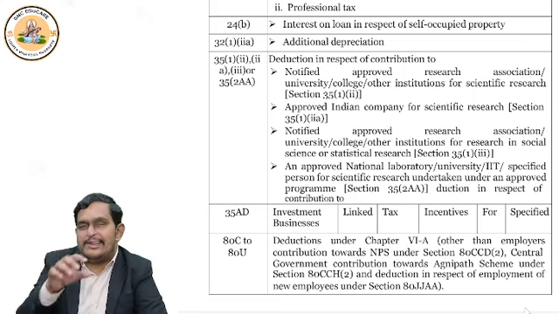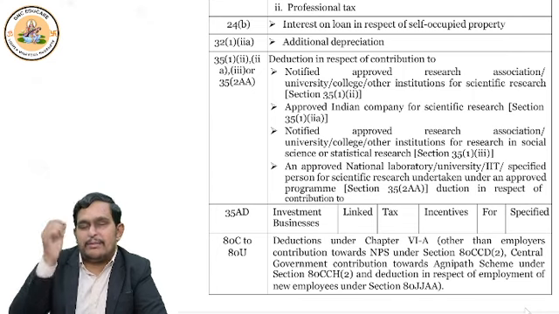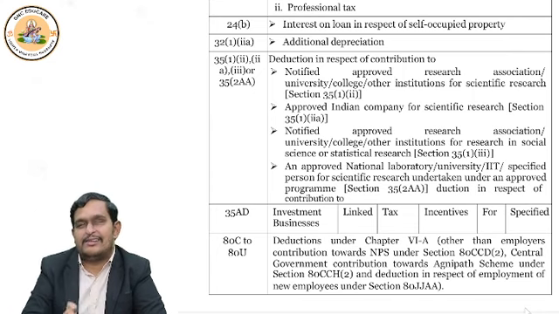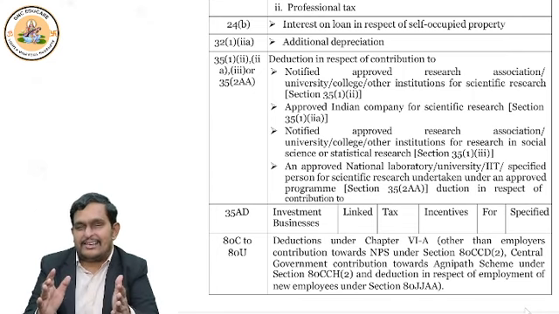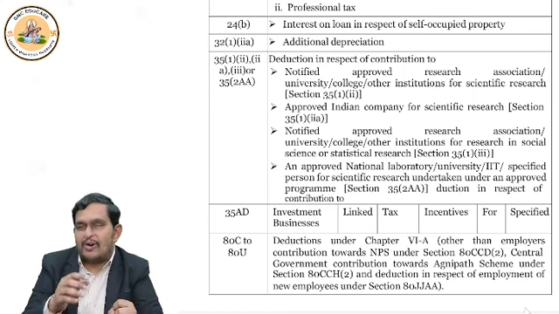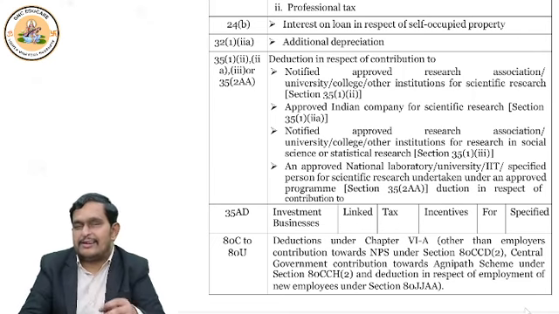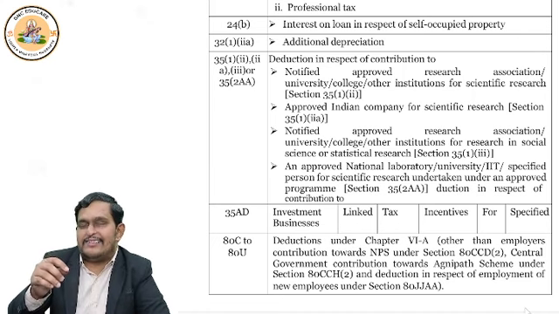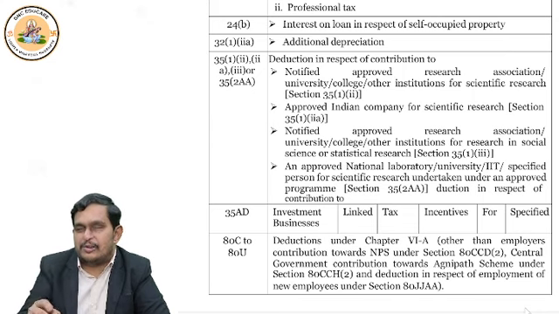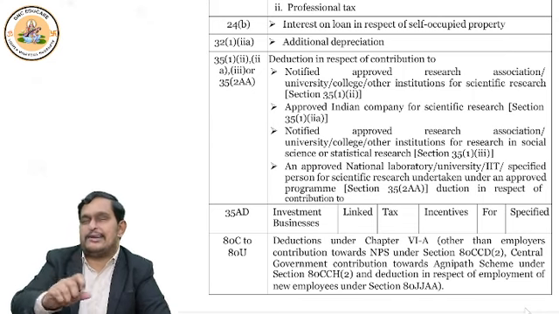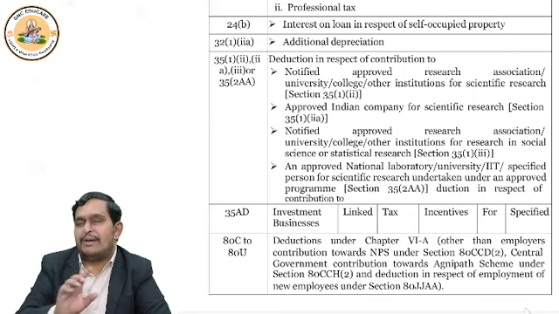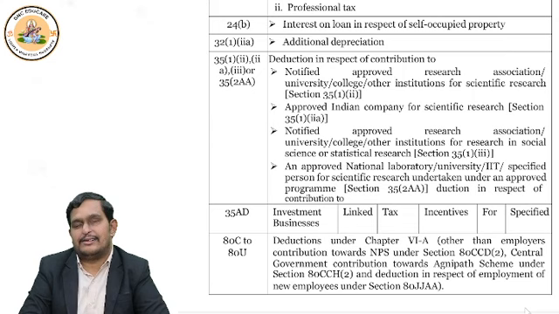So whenever you see in a question, you may not remember the sections or clauses, but at least you can differentiate, na? It is for your business or is it donation to others? If it is your business, then deduct under default tax regime. If it is your business scientific research or contribution to scientific research, both you deduct under optional tax regime. As simple as that. Right? This conceptual clarity is very much needed.